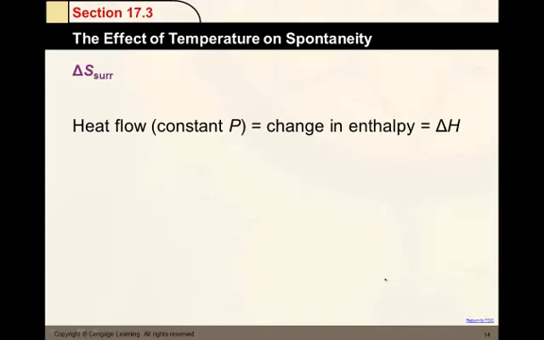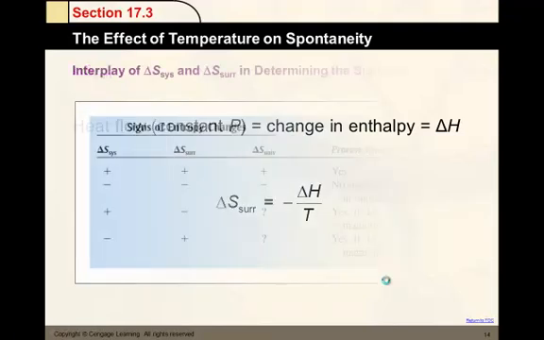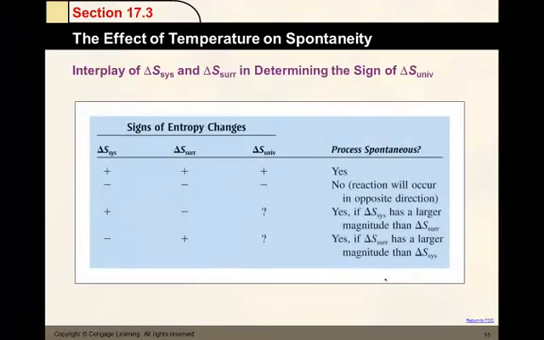Now, just because something isn't random doesn't mean it's not going to occur. There's another factor, delta H, that helps us. And we can also think of heat this way, or delta S this way, the change in H over T. This is the idea we had in intro when we were talking about if one is favorable and one is not favorable. This, however, is focusing only on entropy. Notice if the delta S of the universe is positive for spontaneity, the reaction will happen. If not, the reaction will not happen, or it might happen. Again, it depends on the magnitude of those particular numbers.